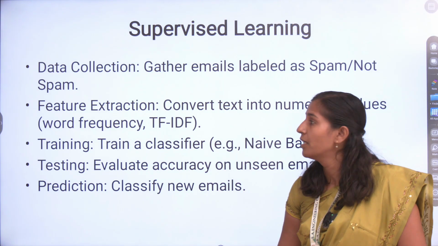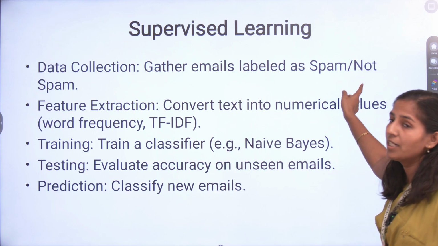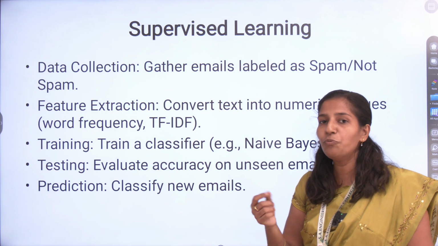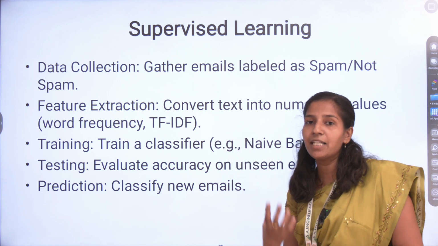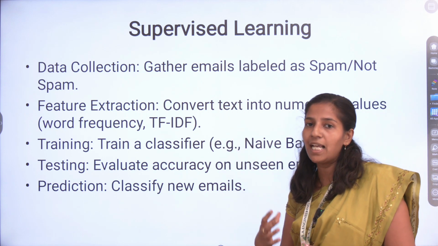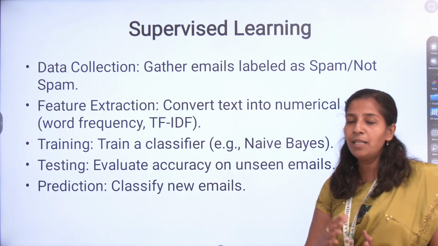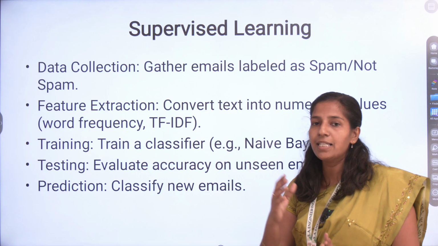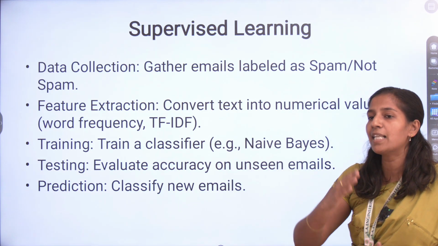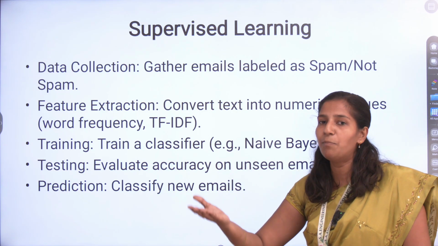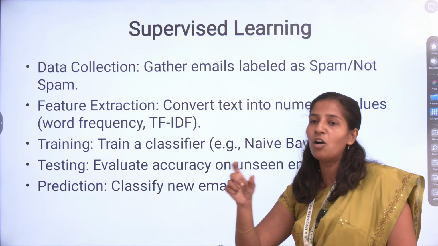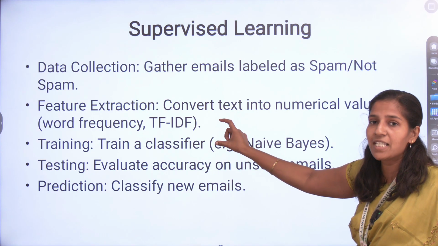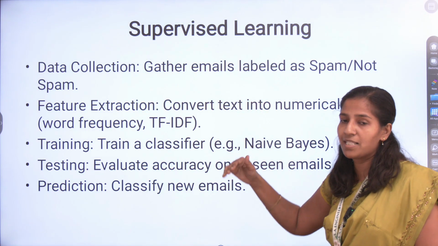Supervised learning steps. For example, spam or not spam: is the given email spam or not? How to find out? The first step is data collection. Every data set has emails, and the emails are labeled as spam or not spam. That is the input. Based on that data set, you extract the features from the emails.